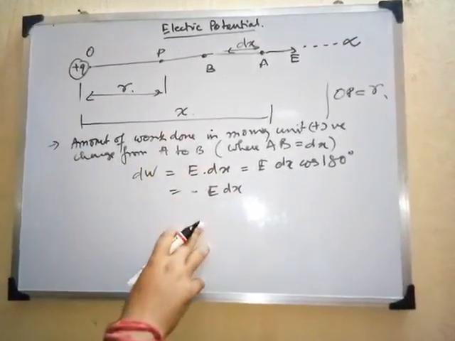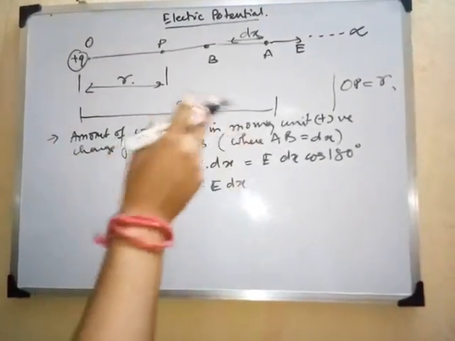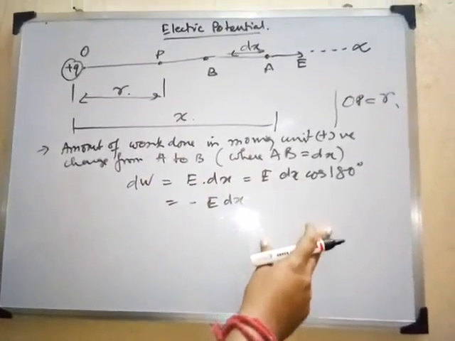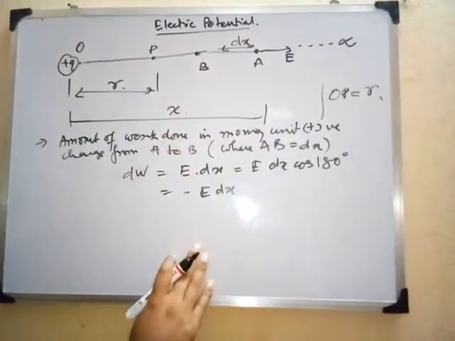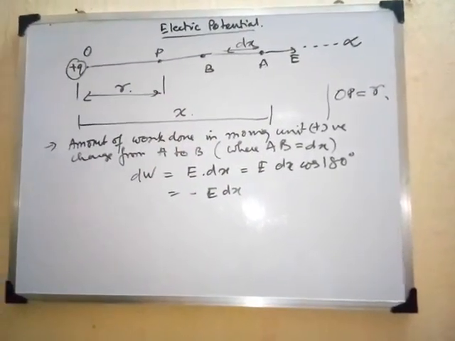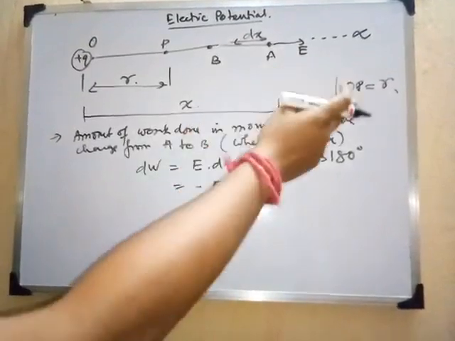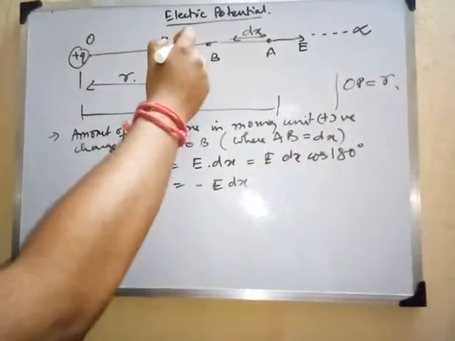Now our goal is to find out the work done. Up till now we have found the amount of work done in moving a unit positive charge from A to B. Now it is our target to find out the total work done in moving a unit positive charge from infinity to P, right, from here.